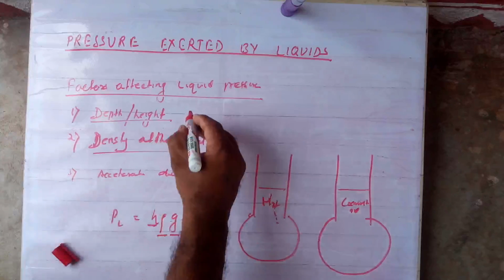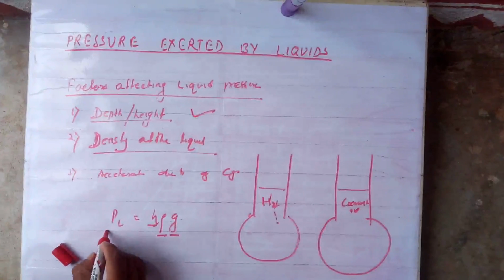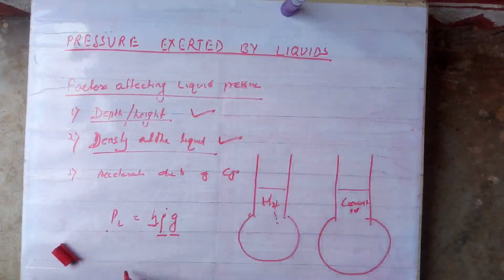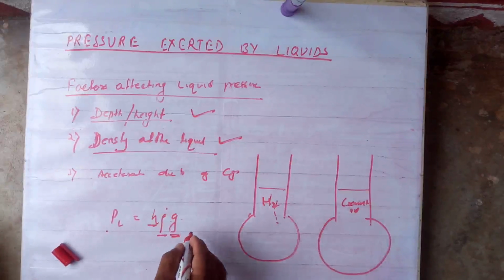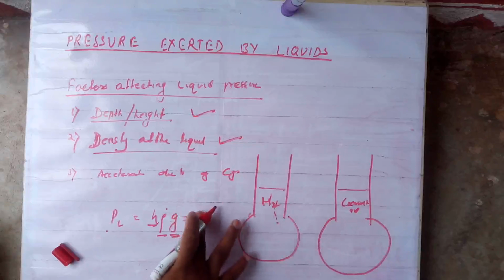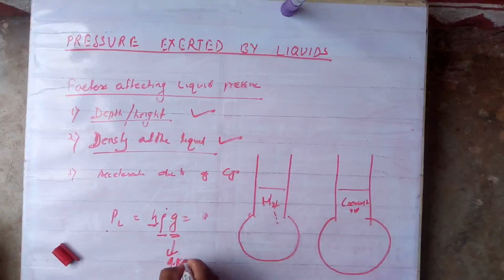So the first factor: as depth increases, liquid pressure increases. As density increases, liquid pressure increases. Lastly, at a particular place g will be constant always. As you change the place, g may change. Here, place does not mean within Raigada, I am talking about larger differences. If you check in Raigada and then check in America or some other place where the geographical altitudes are different, then g will vary. But on Earth's surface its value is taken approximately as 9.8 meters per second squared. Clear? So that's why you take it as constant.